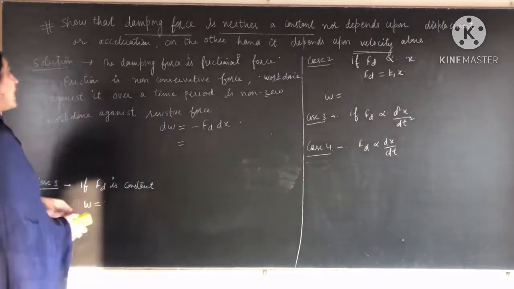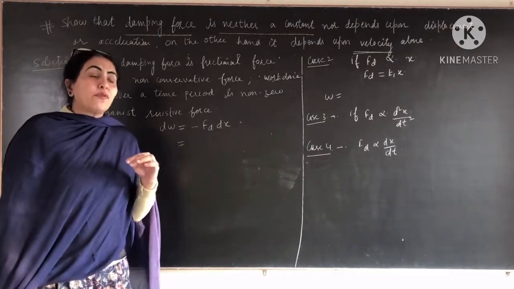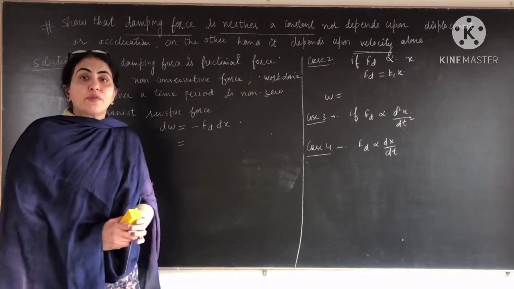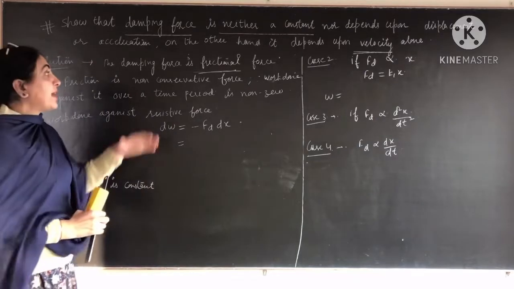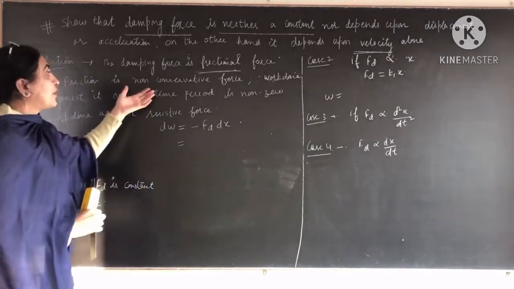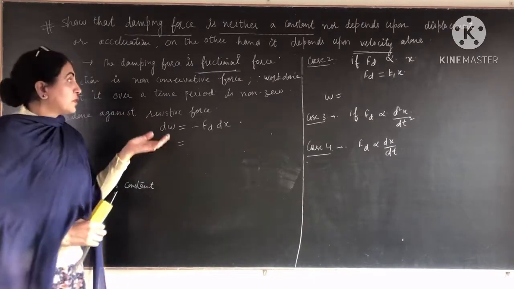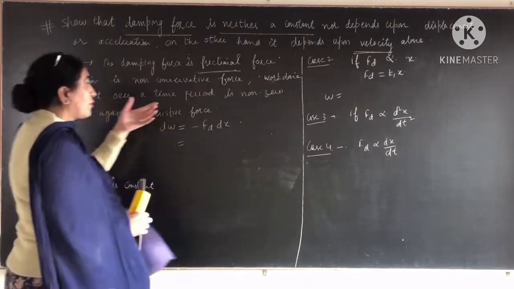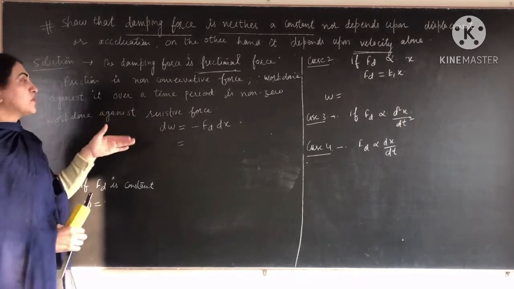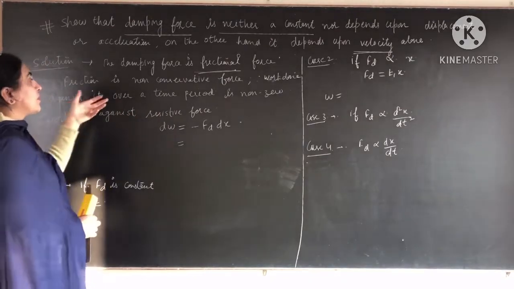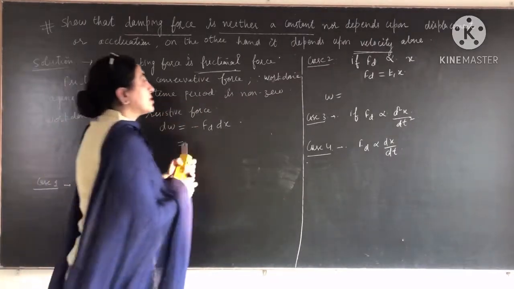We are dealing with the damping force, and we know that the damping force is a frictional force. If the damping force is a frictional force, then it is an example of a non-conservative force. So the work done against it over a time period, because here we are dealing with oscillation, so we take the work done over a time period, is non-zero.